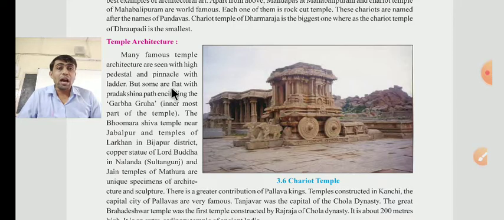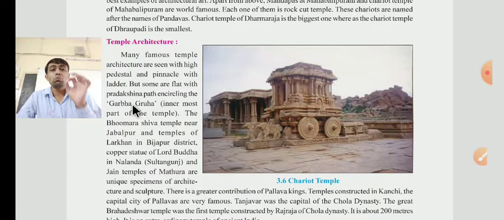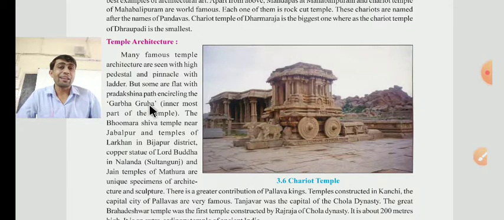But some are flat with a pradakshina path encircling the garbhagruha, the innermost part of the temple. Garbhagruha means the innermost part of any temple.